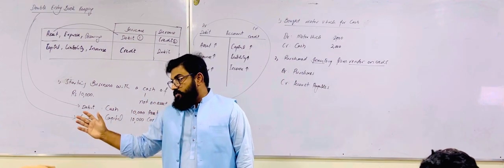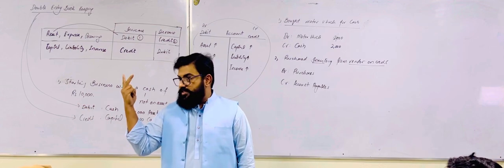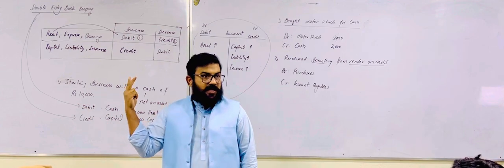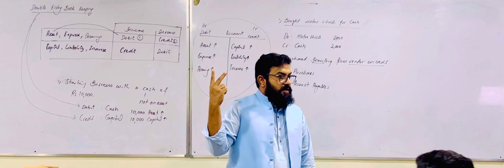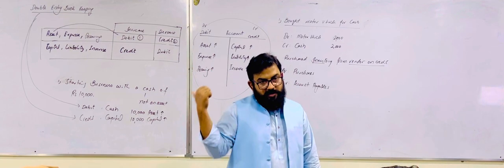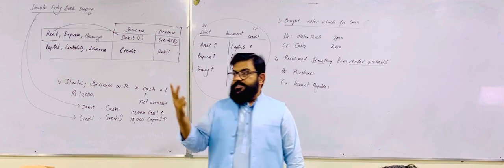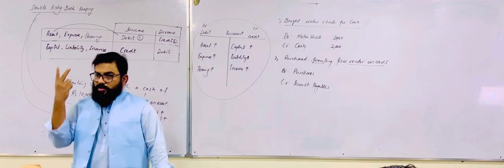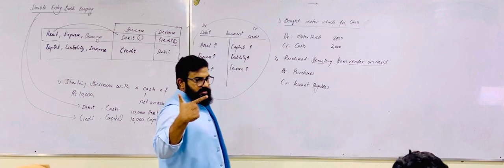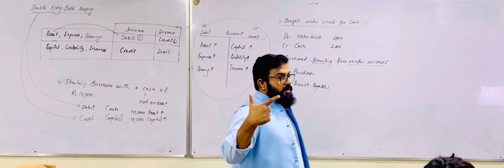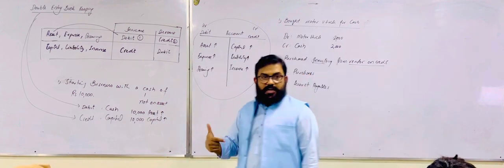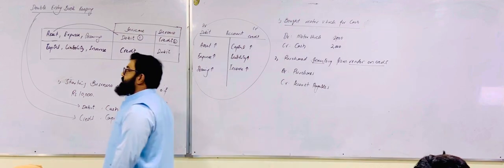The statement of comprehensive income has two things: income and expense. So now tell me, is purchases income or expense?